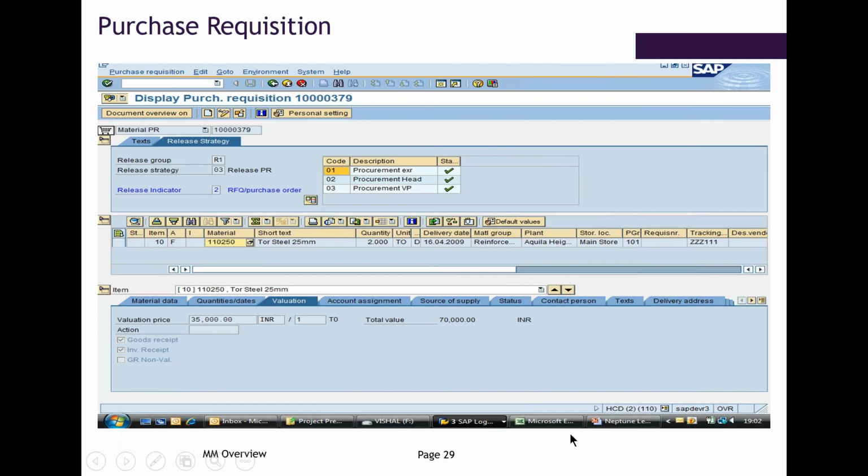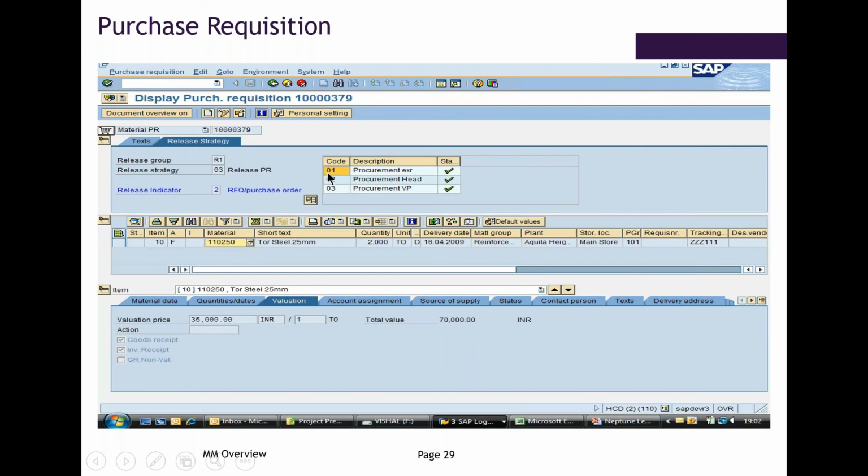You can see the material master is 110250. He enters that material number, and all this data like short text, quantity, the material group, and the value will be entered automatically by the system from the material master.